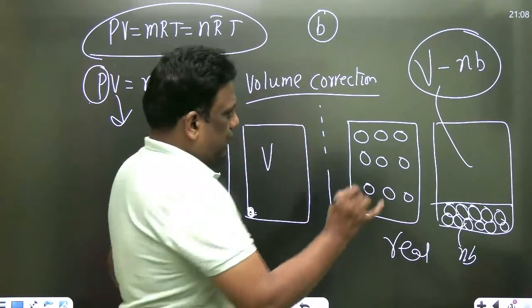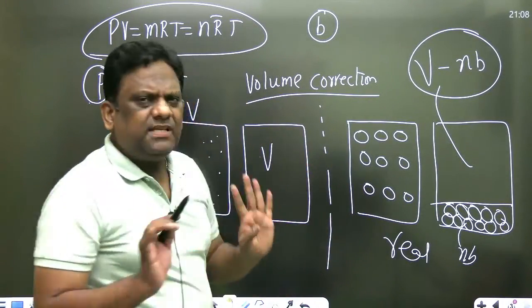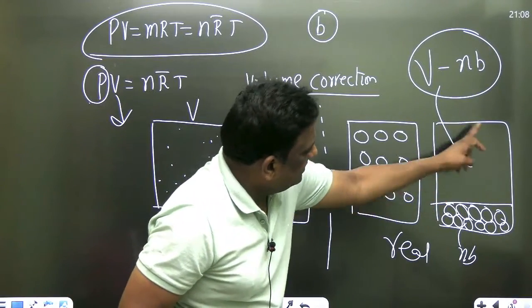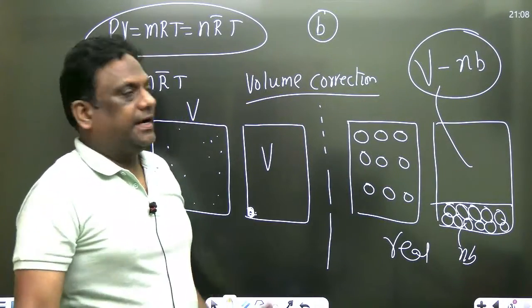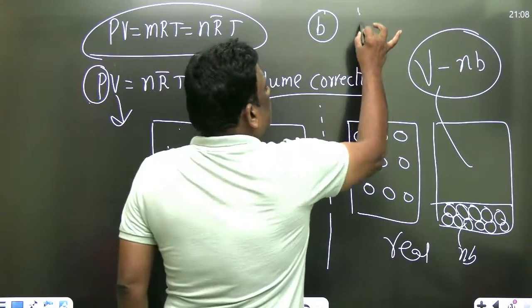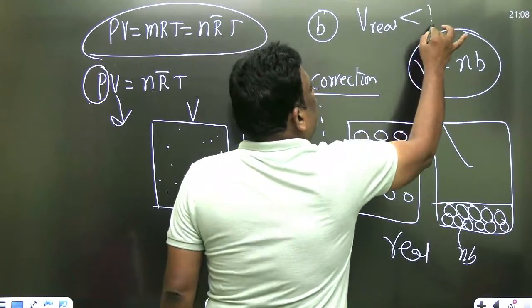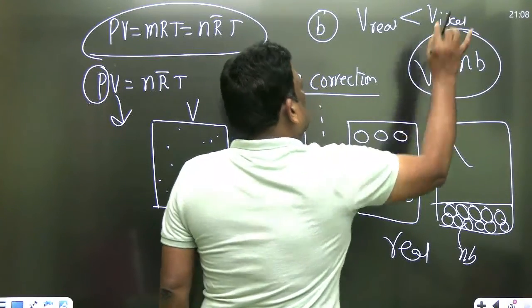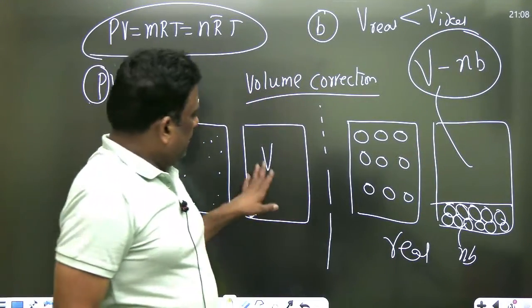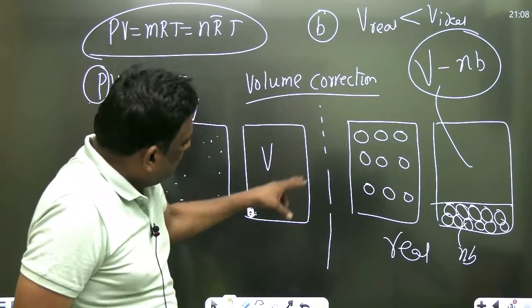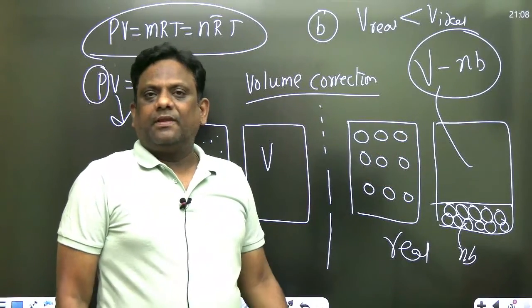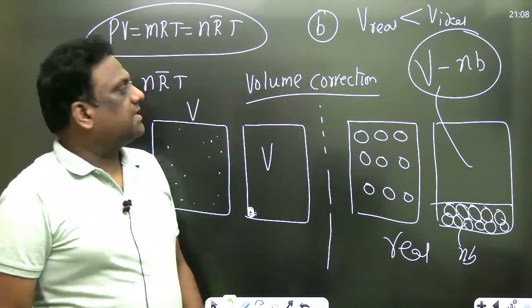So can I write, my dear students? Please observe carefully. This is the volume now. So can I write V real, this is the real, is less than V ideal? Look once. In comparison, V means the space available. Therefore, please understand carefully.